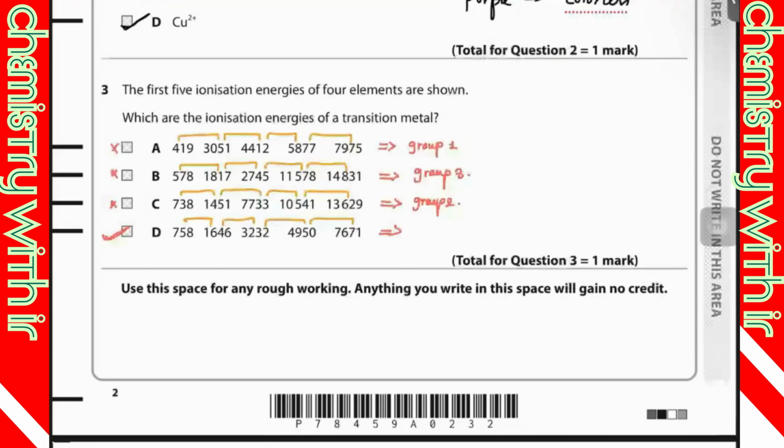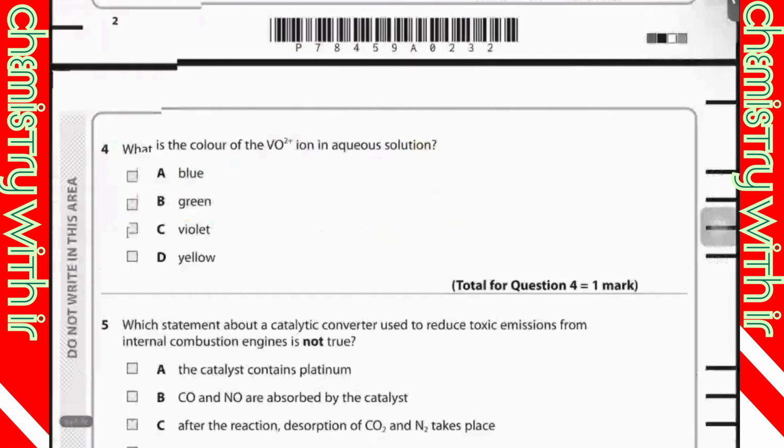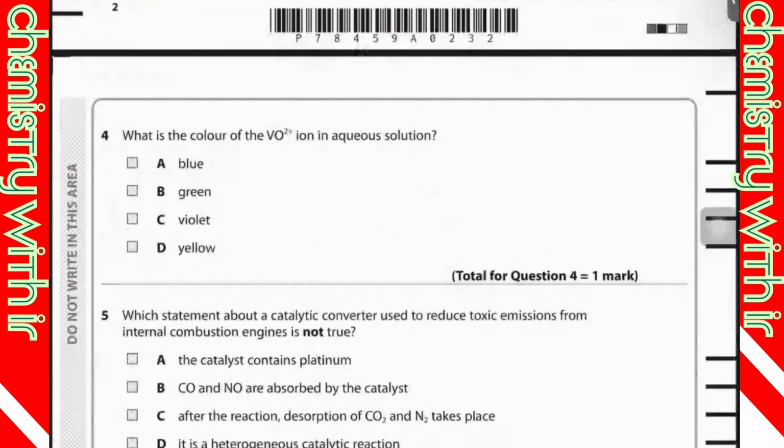What is the color of the VO2+ ion in aqueous solution? First of all, you have to find out the charge of vanadium in this one because the color depends upon the charge. VO2+ means that oxygen is minus 2 each, so vanadium is plus 4 in this, and when vanadium is plus 4, it would be blue.